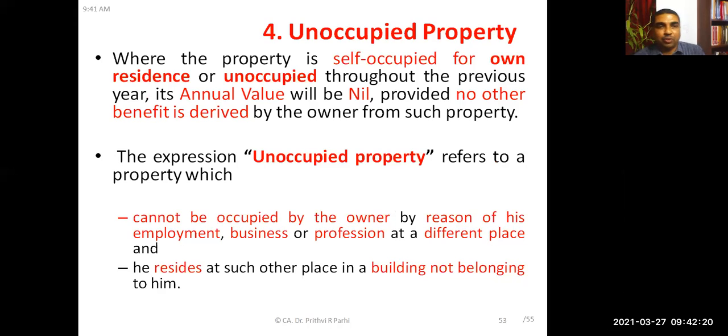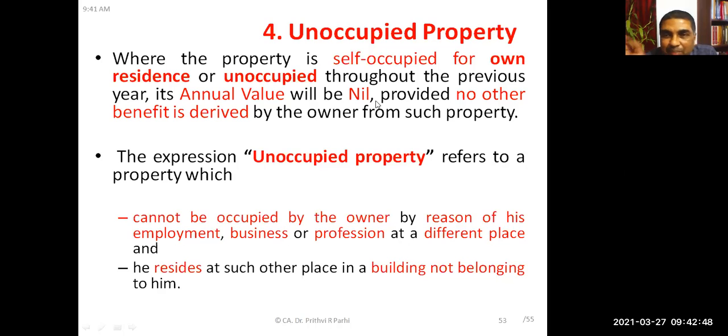Okay. What is an unoccupied house? Where the property is self-occupied for own residence or unoccupied throughout the previous year. First of all we'll understand the first paragraph, then I will tell you what is the meaning of unoccupied house property. So we already know that when the property is self-occupied for own residence or unoccupied throughout the previous year, its annual value shall be nil.